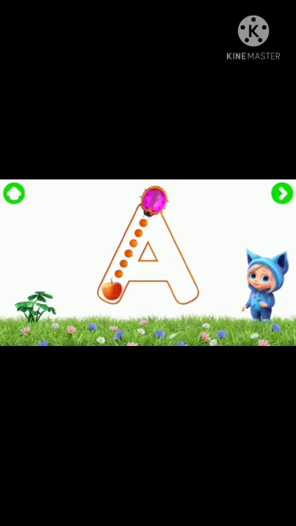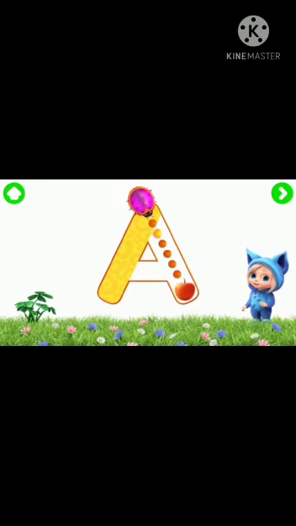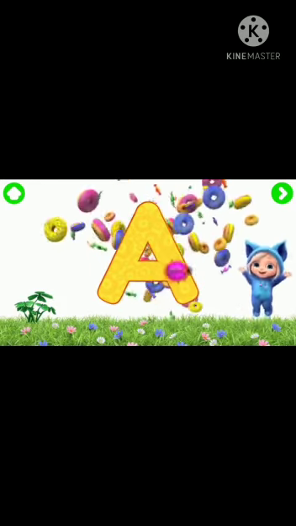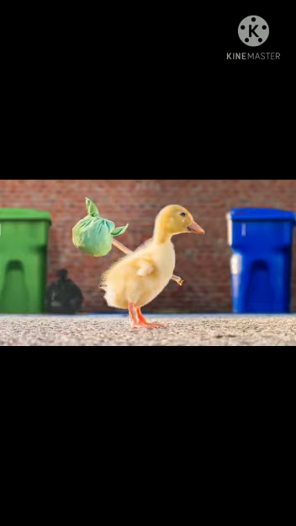What is this? Apple. And tell me, what is the beginning sound of apple? A. And how to write? Put the pencil on the dot, make a slash line, make another slash line, and then make a line to complete the apple.